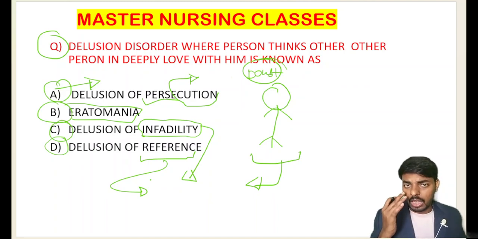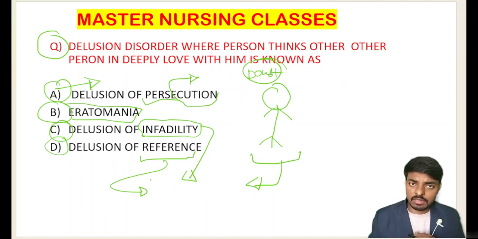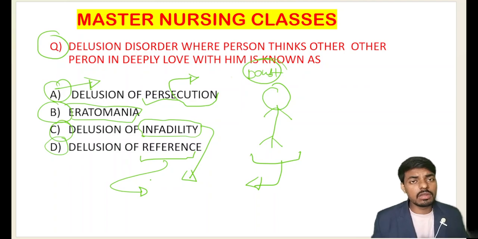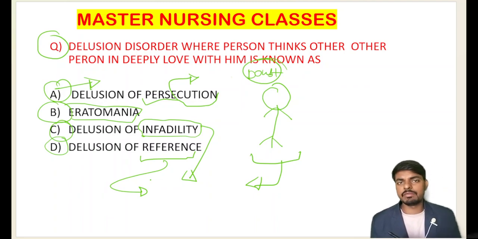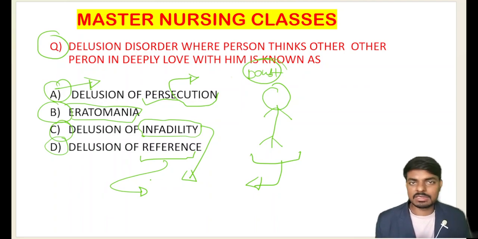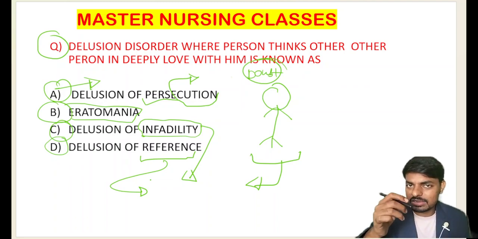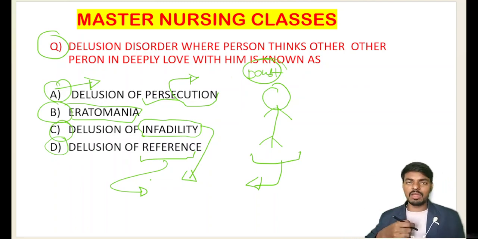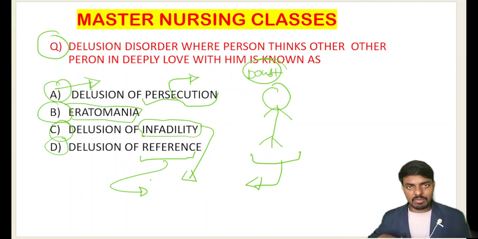I will give one classical example for you. In the morning news, the news anchor is saying that in a big city the criminal killed one lady and he went away from the city. At the same time, the psychiatric person is watching that anchor and he is referring that news to himself, and he will take it that the anchor is talking about me only.